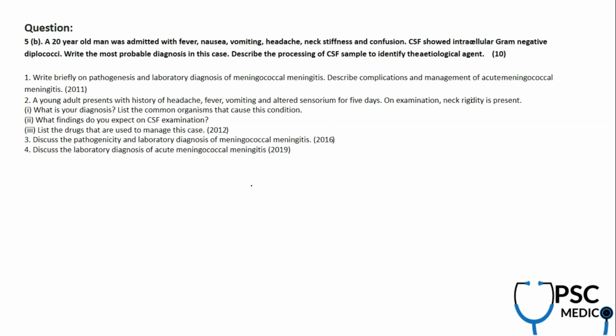Next, 5B. A 20-year-old man was admitted with fever, nausea, vomiting, headache, neck stiffness and confusion. So what are all these? These are signs of meningitis. Meningitis, neck stiffness, headache, vomiting and all. And there is gram-negative diplococci. So they are asking meningococcal meningitis. This is in the syllabus curriculum. It is a part of the syllabus from microbiology, and also meningitis and encephalitis is key in medicine. So it is an integrated question.